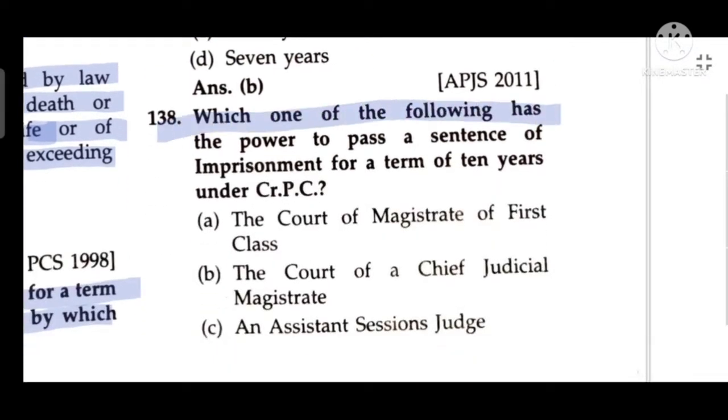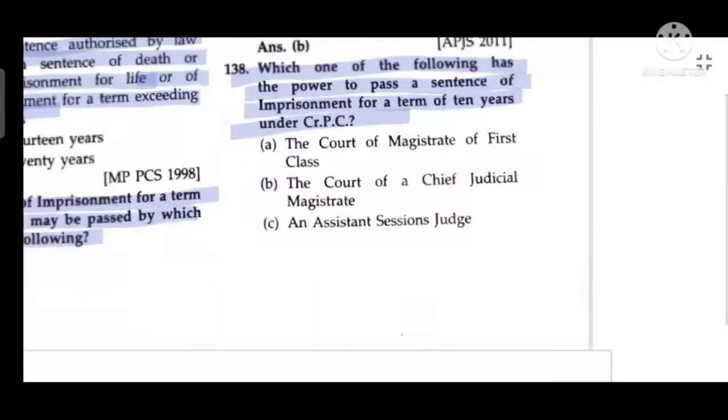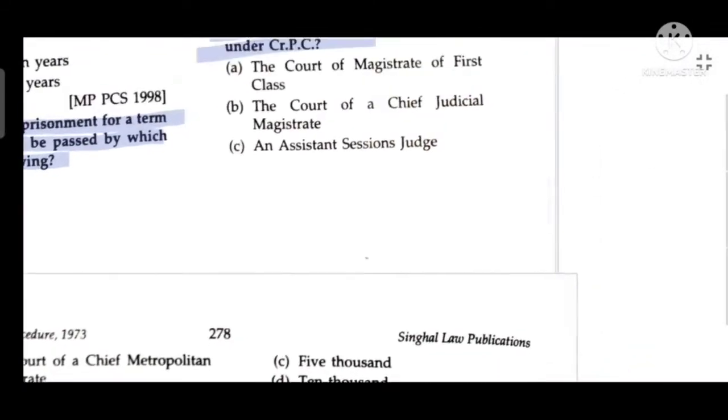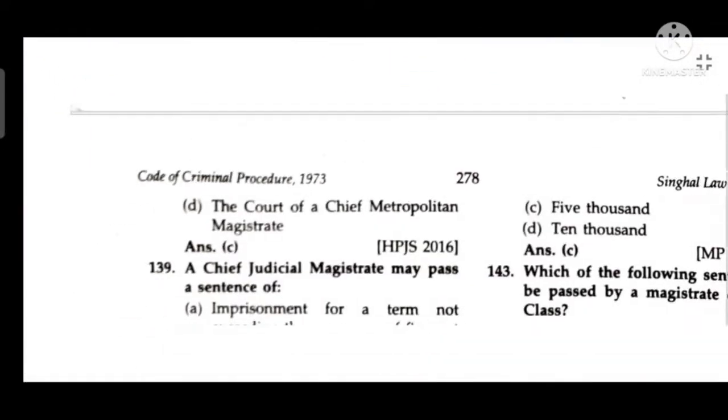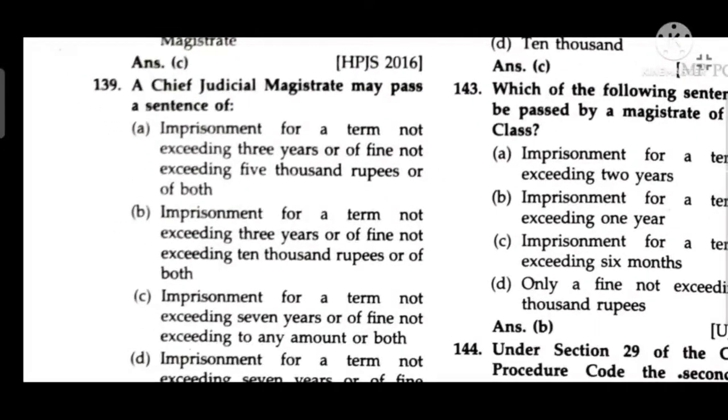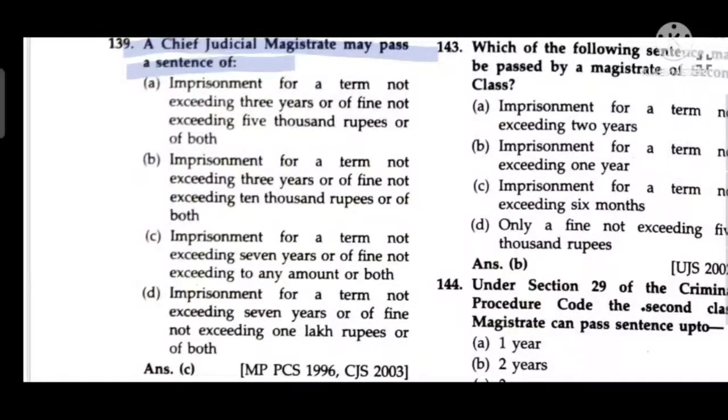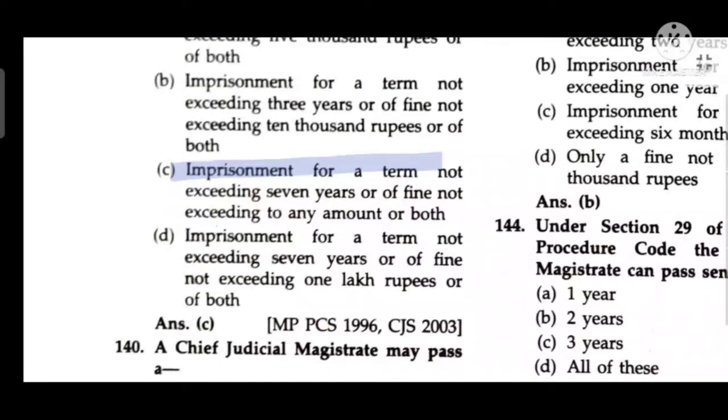Which one of the following has the power to pass a sentence of imprisonment for a term of 10 years under CrPC? The Assistant Session Judge. The Chief Judicial Magistrate may pass a sentence of imprisonment for a term not exceeding 7 years or fine to any amount, or both.